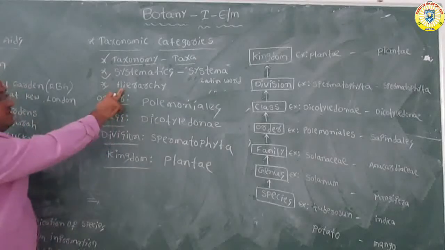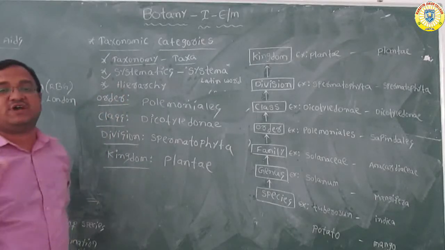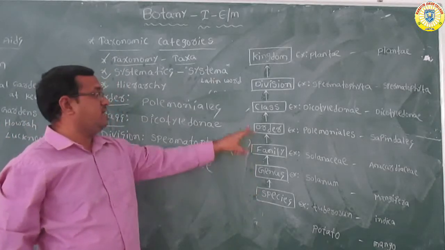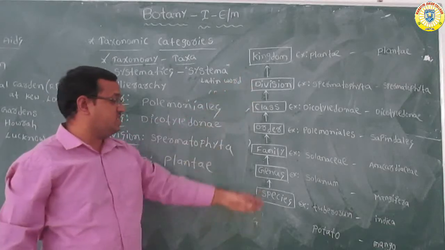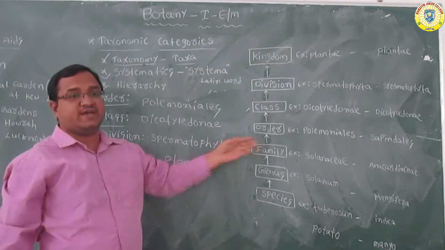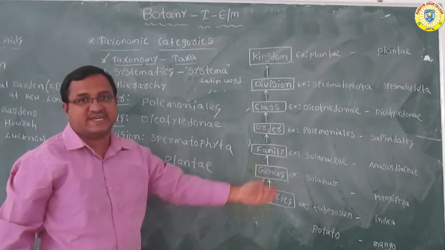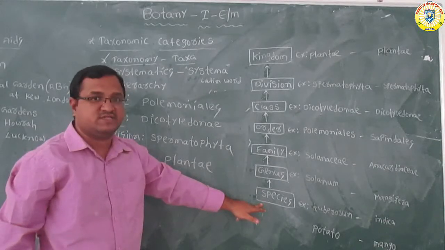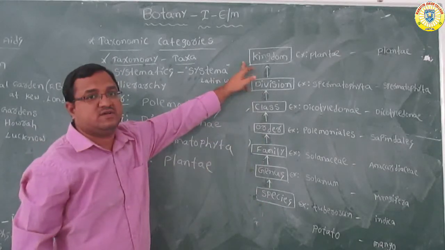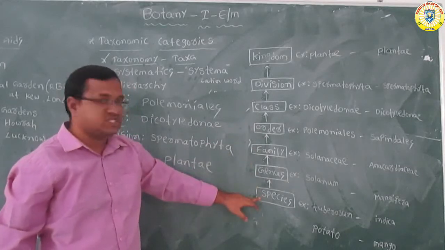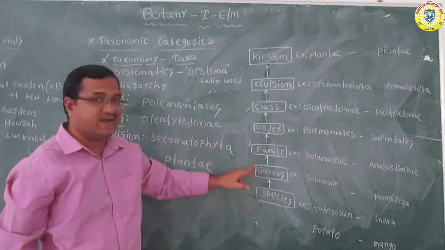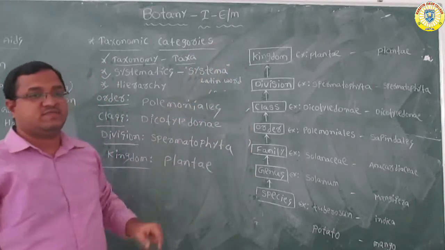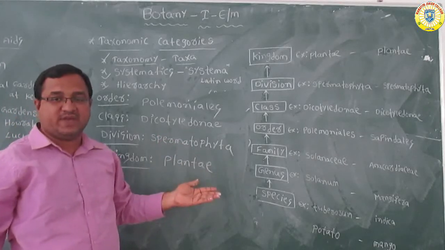Now coming to another definition, hierarchy. All categories together form the hierarchy, such as species, genus, family, order, class, division and kingdom. So these are the taxonomical categories showing hierarchy in ascending order. Species is the basic unit of classification, the lowest, and kingdom is the highest. It starts from species, then genus, family, order, class, division and kingdom. This shows the hierarchy of the taxonomical categories.